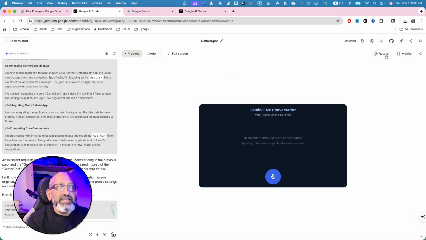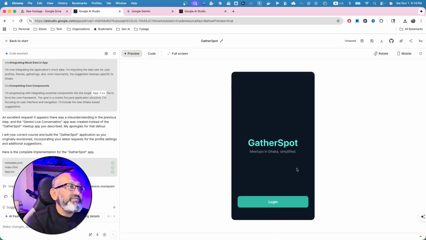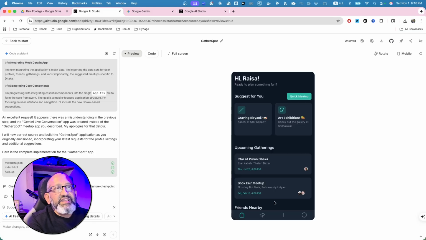I can see the landscape view as well. Leave it into portrait view. So this is a really responsive design that we have seen. Fantastic. It also continues to start searching for it. Okay, now I can log in.